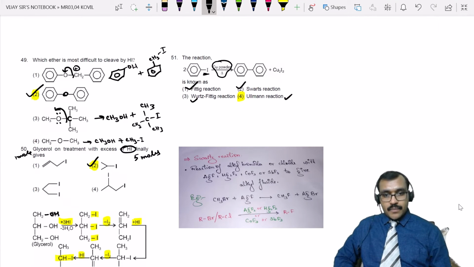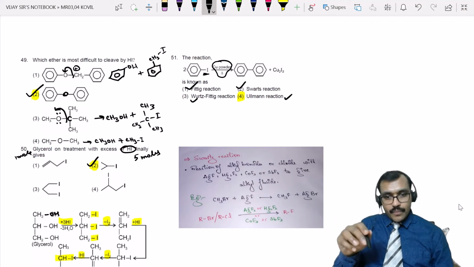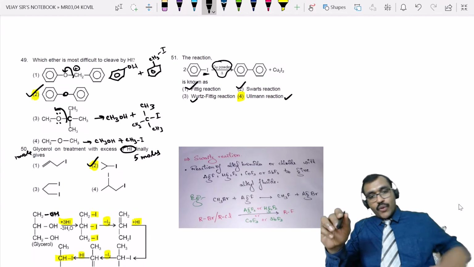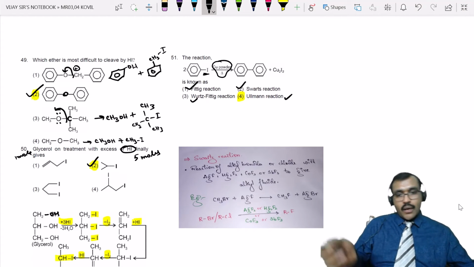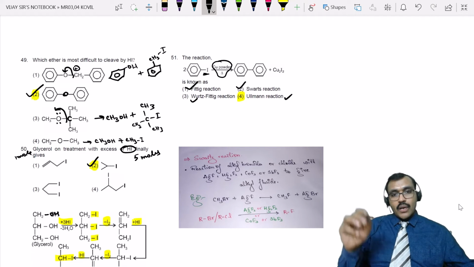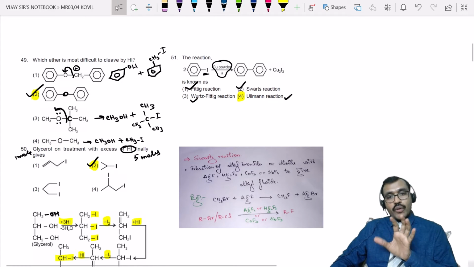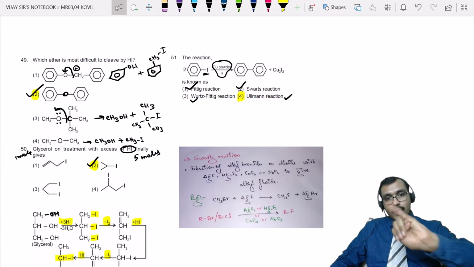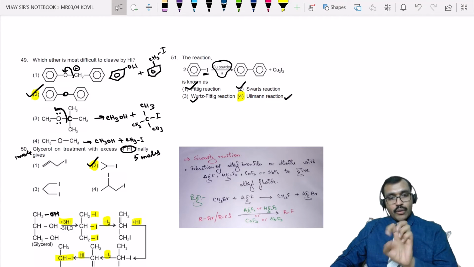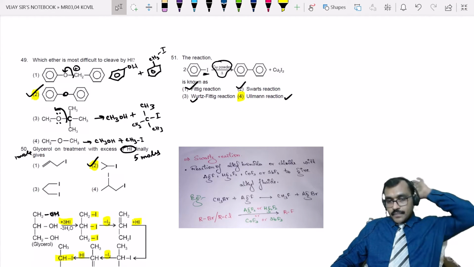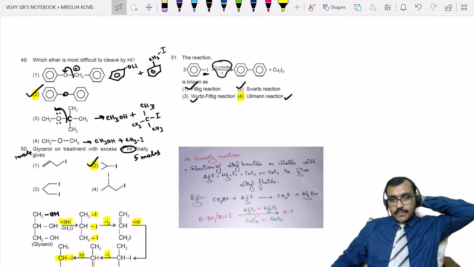Swarts reaction: alkyl halides, particularly bromides and chlorides, in presence of silver fluoride or mercurous fluoride or cobalt fluoride or antimony fluoride give alkyl fluorides. That is called the Swarts reaction. Right? Any doubt regarding Swarts, Ullmann, Wurtz, and Fittig? These 5 reactions, do you have any doubt among these? Is it clear? Please respond.